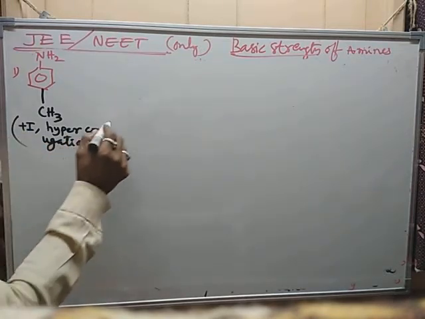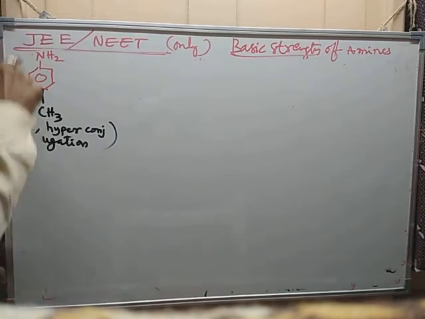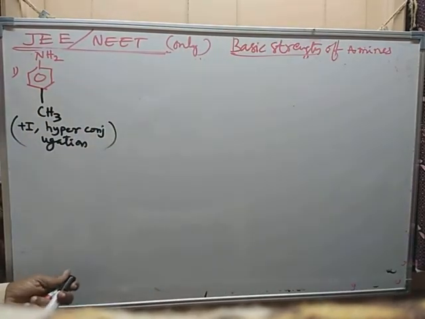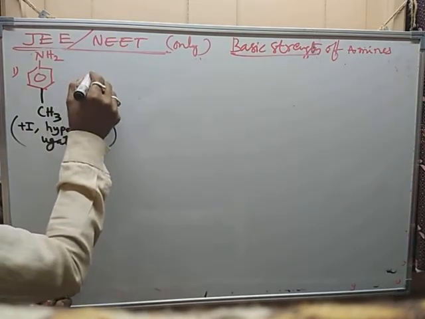Both are operating, and more electron density increases on the atom, then its basic nature is more than aniline.